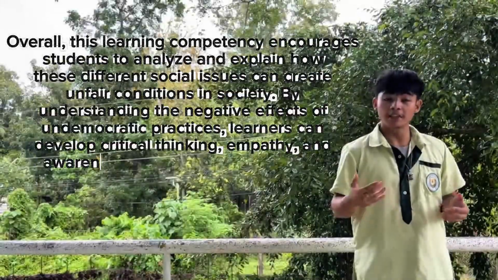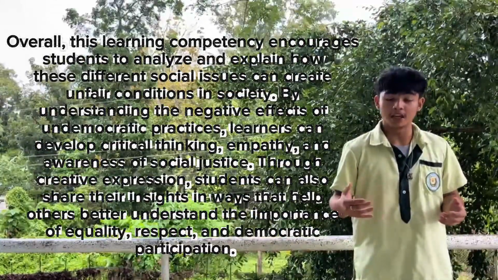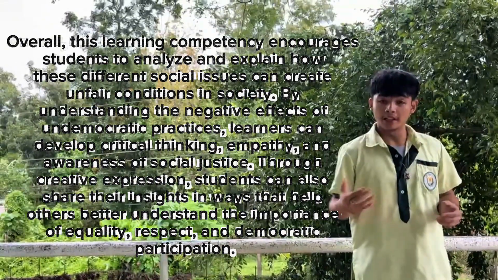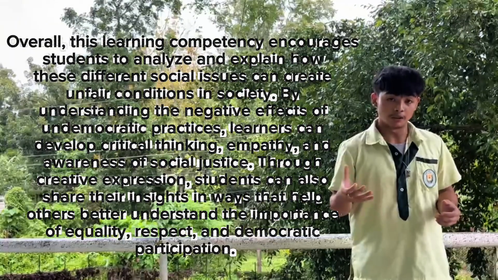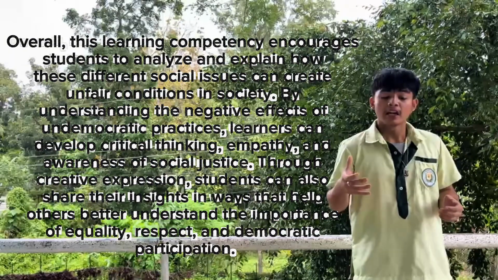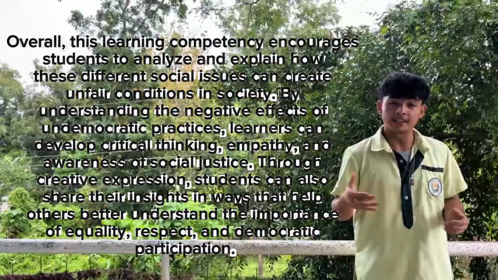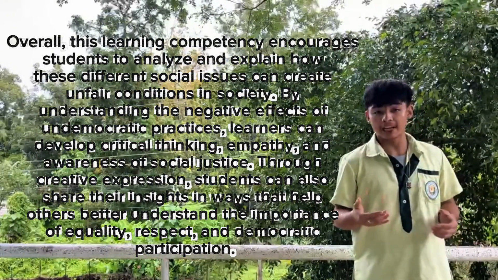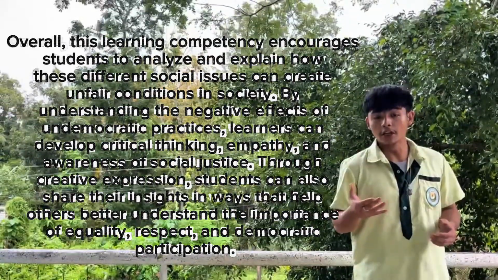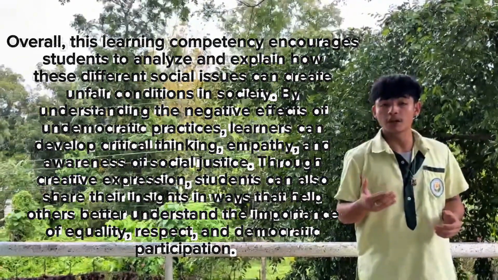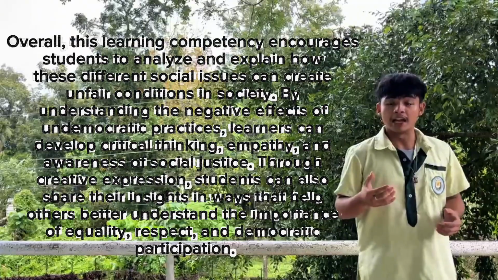Overall, this learning competency encourages students to analyze and explain the different social issues that give rise to undemocratic practices. By understanding the negative effects of undemocratic practices, learners should develop social awareness, critical thinking, and empathy.